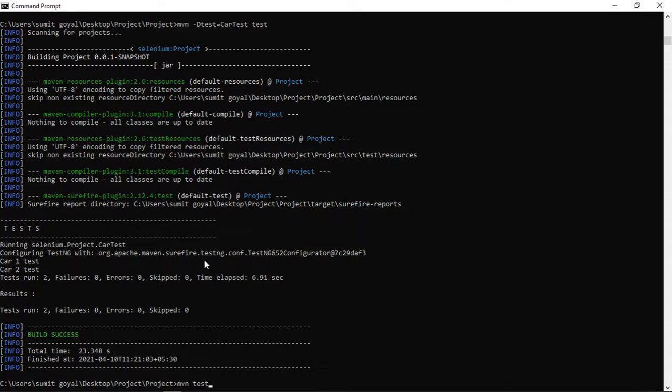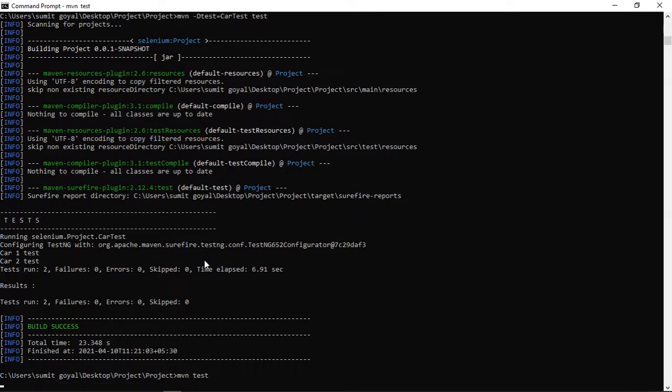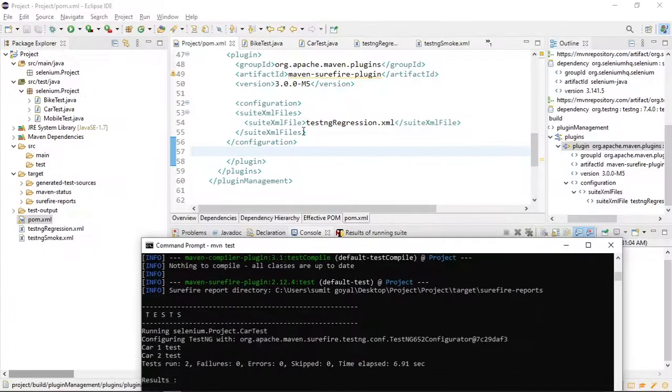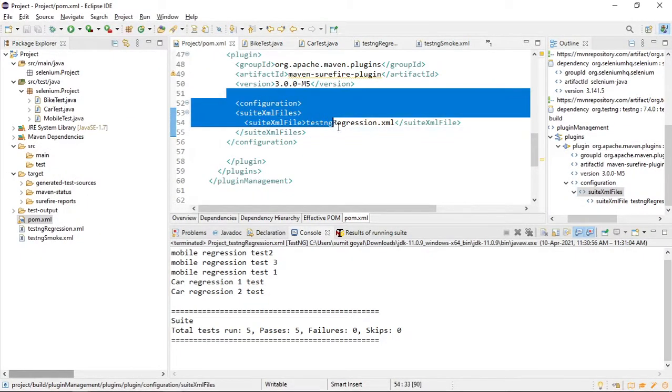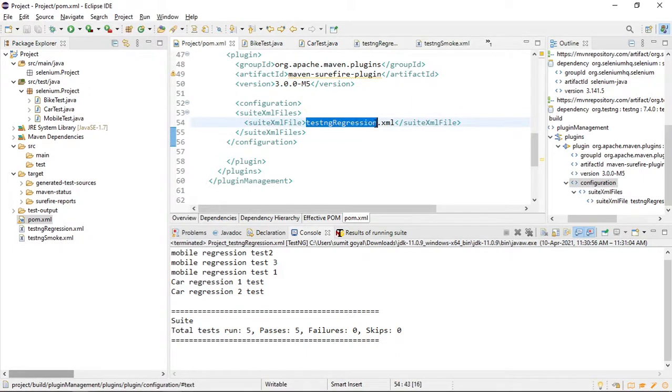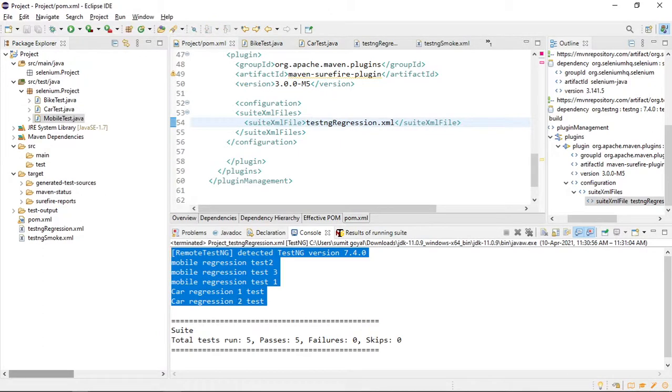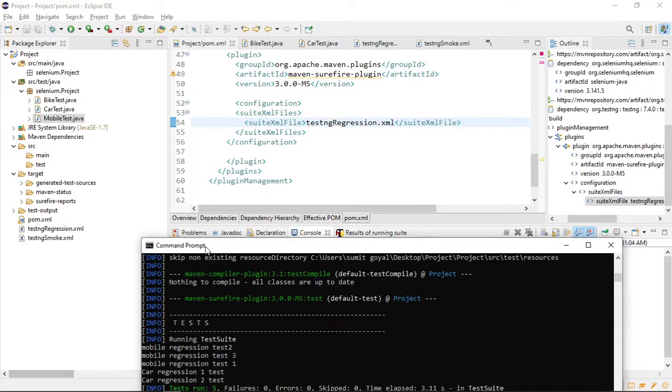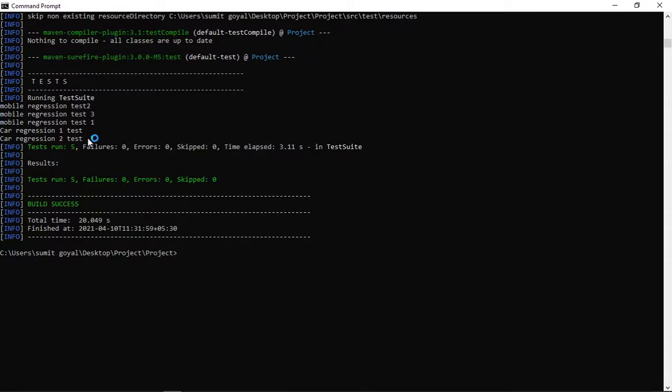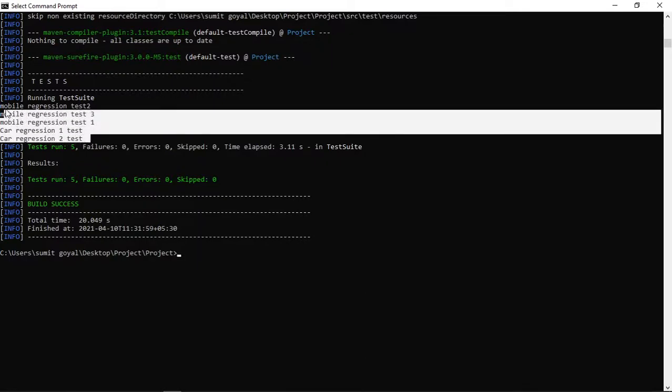I hit enter. Again, we have provided the same command, but this time, as I have given this testng XML file here, Maven will recognize that this time I do not need to run all the three classes. As you have provided your XML, I will run this XML only. So you will see only the regression test cases, which are these five. If I come here, what is the output? You can see only the regression test cases have run: 1, 2, 3, 4, 5.